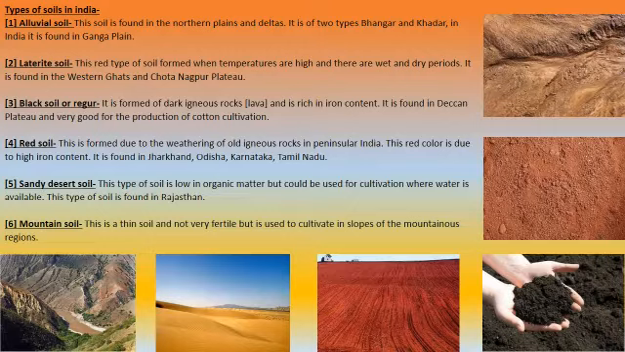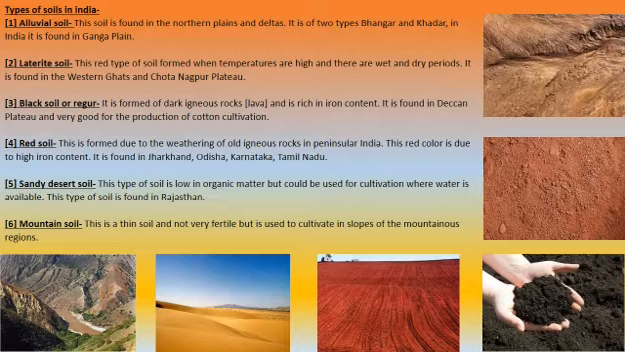Next is laterite soil. It is a red type of soil found where the temperatures are high and there are wet and dry periods. Somewhere it is very hot, and somewhere it is very dry. So hot, dry and wet conditions form these types of soils, and these kinds of soils are available in the Western Ghats and Chota Nagpur plateaus, the plateau regions and Ghats.